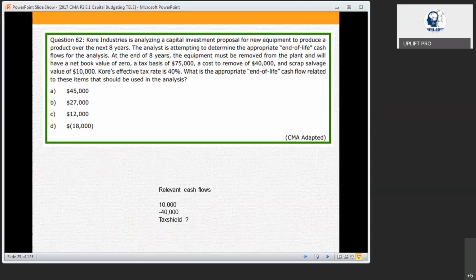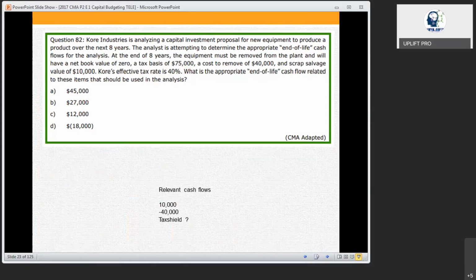They are not bothered about the initial or the operation. In the question, they are talking about the end of the period, end life. What is happening? The equipment has to be removed.